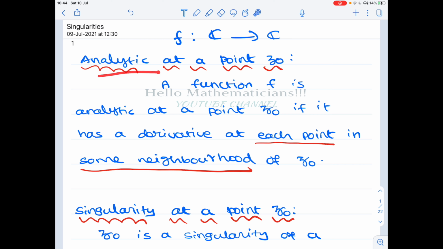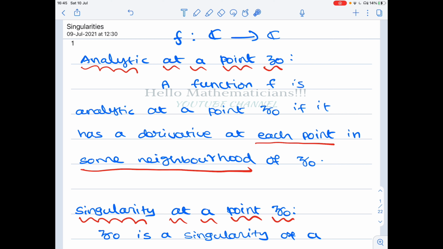Why do we need the definition of analyticity? Because, vaguely, singularities are the points at which the function is not analytic. But that is not the correct definition. A function f is analytic at a point z naught if it has a derivative at each point in some neighborhood of z naught.